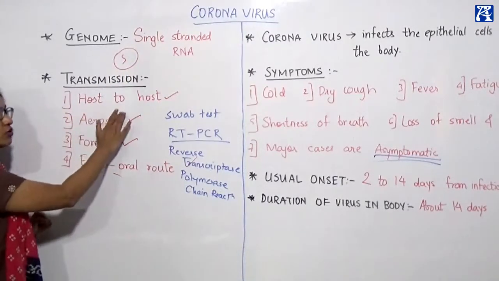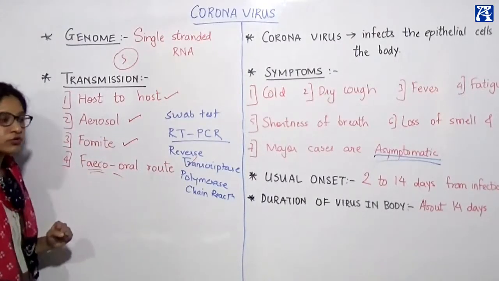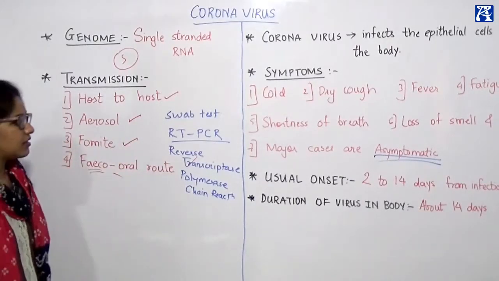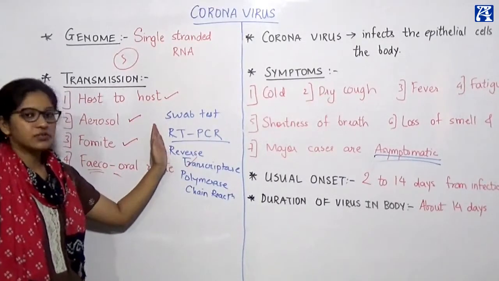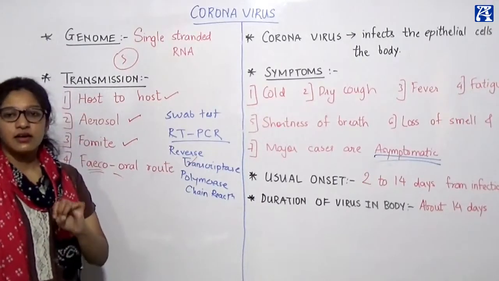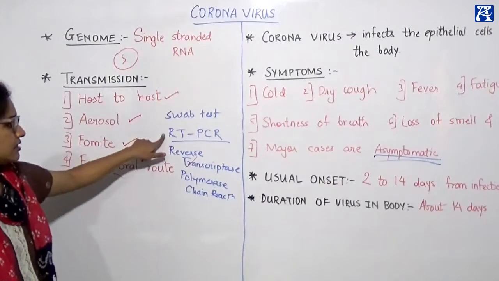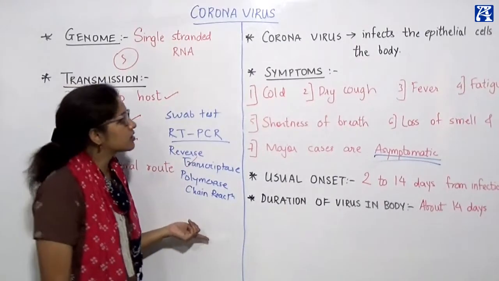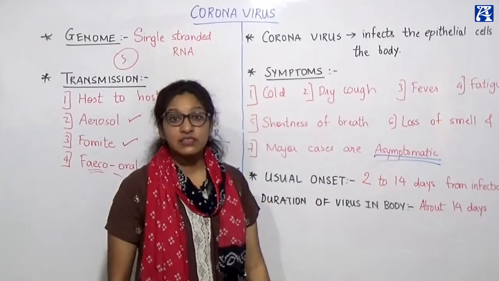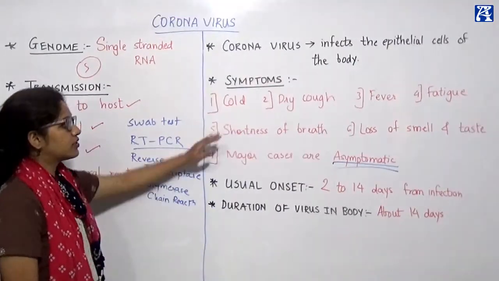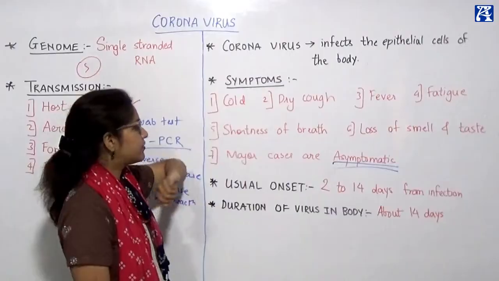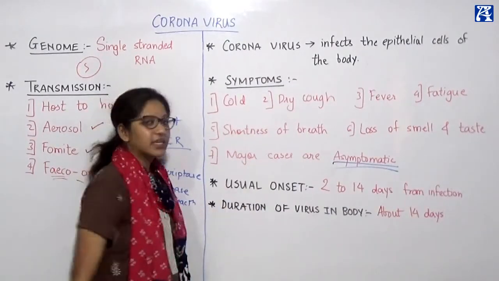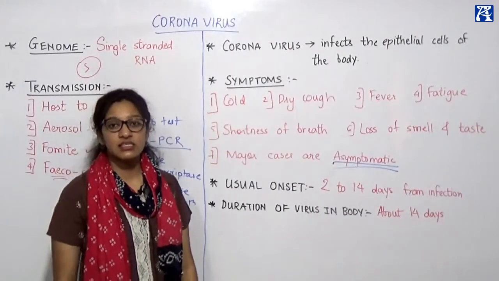Transmission is host to host, aerosol, fomite and fecal-oral route. We also saw the tests which are done for coronavirus, the swab test and the RT-PCR test. This can be a possible question in your NEET to find out which test it is. RT-PCR, that is reverse transcriptase polymerase chain reaction test. The coronavirus majorly affects the epithelial cells. The symptoms usually seen are cold, dry cough, fever, fatigue, shortness of breath, and loss of smell and taste. The majority of the cases we see around us these days are asymptomatic.